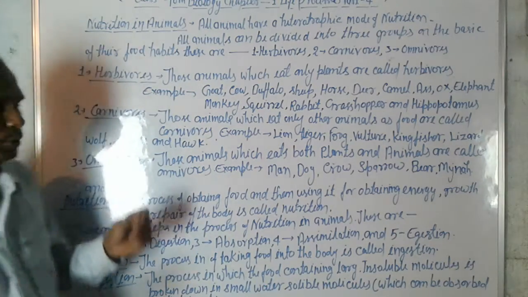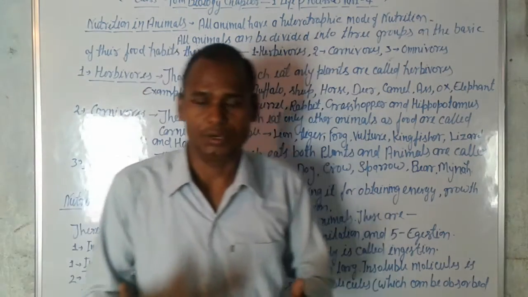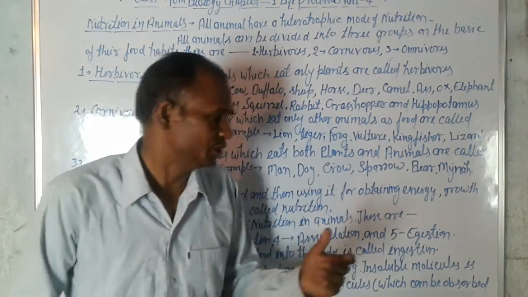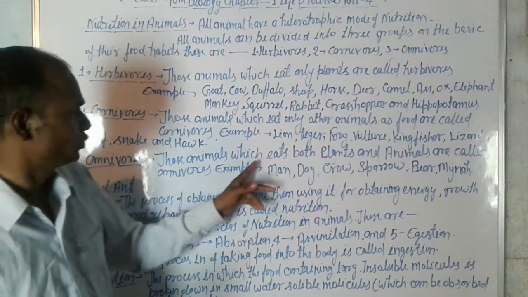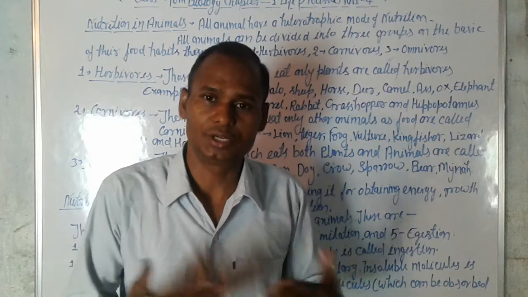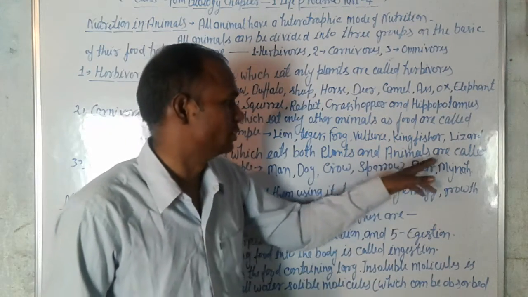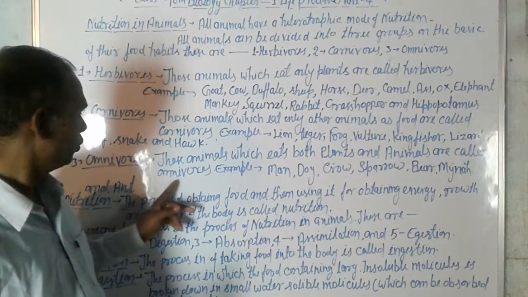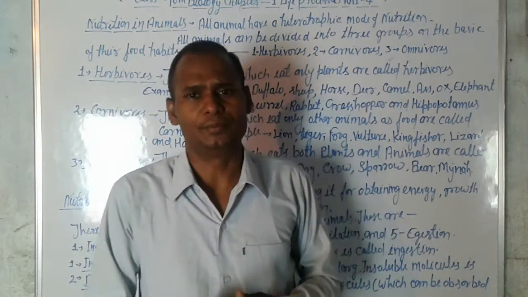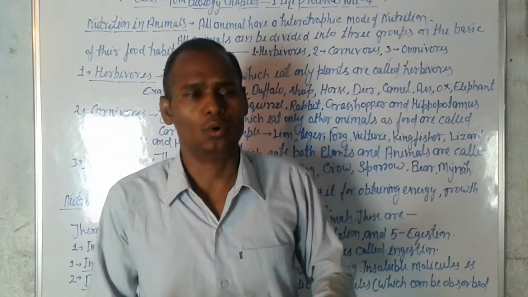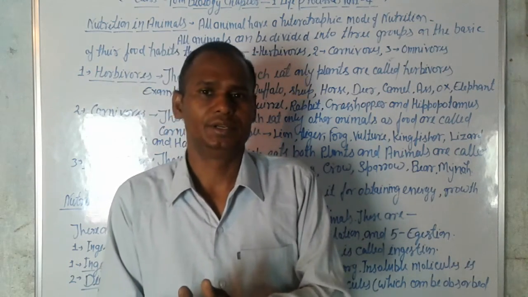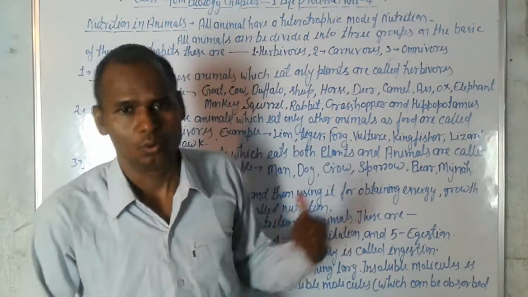And again, omnivorous. Those animals which eat both plants and animals are called omnivorous. Such organisms who eat both plant and meat are the omnivorous.